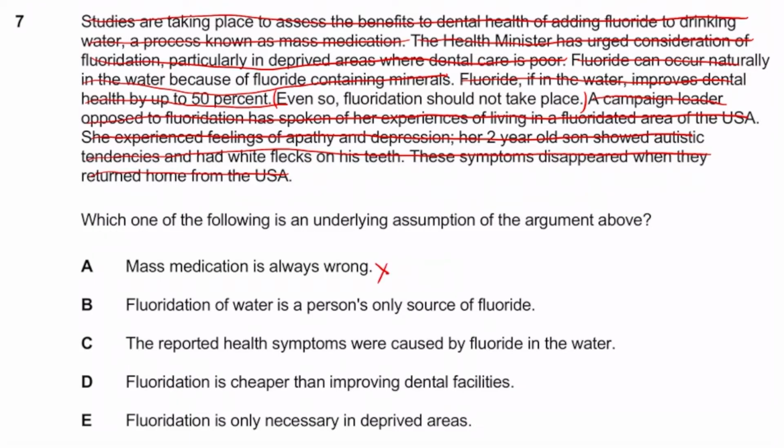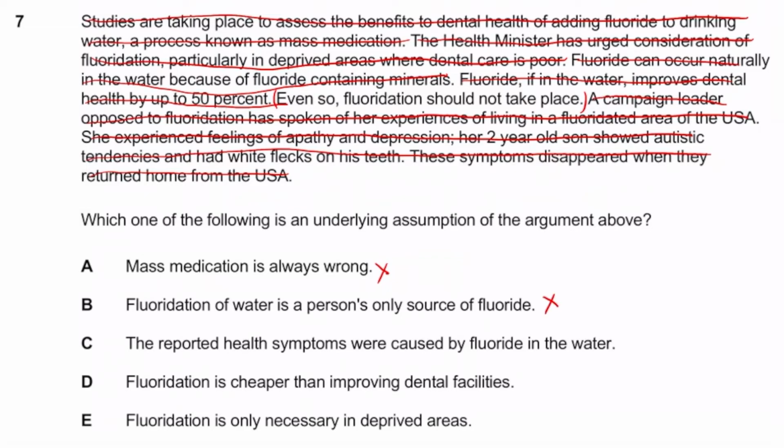Fluoridation was a person's only source of fluoride. Again, fluoridation should not take place given this experience which has just occurred, assuming fluoridation of water is the person's only source of fluoride. Again, sounds out of place, doesn't sound right. So that can't be it.